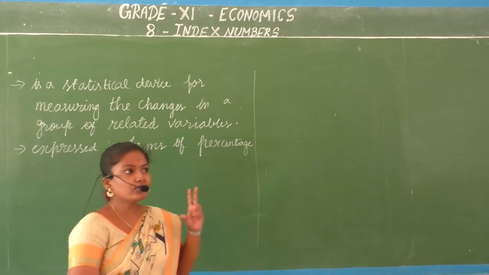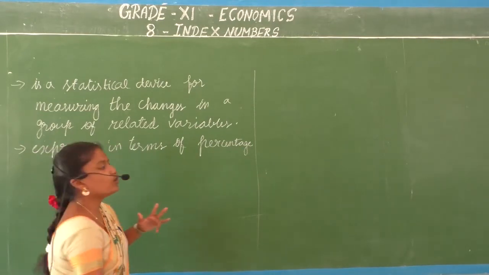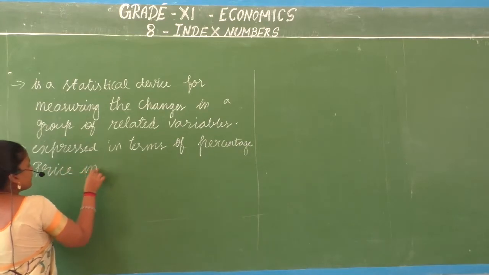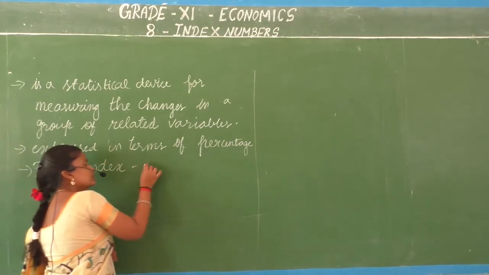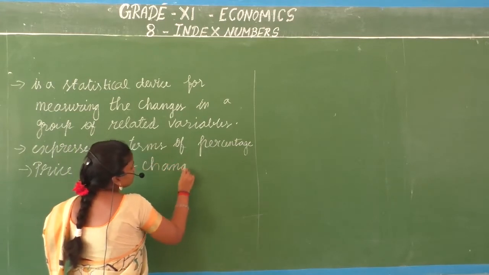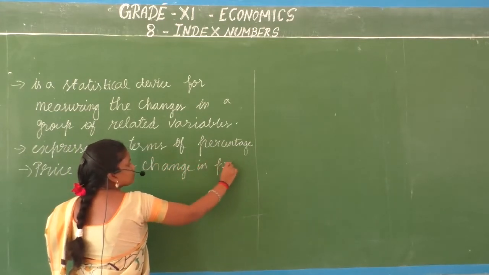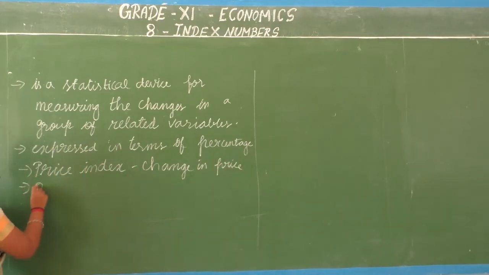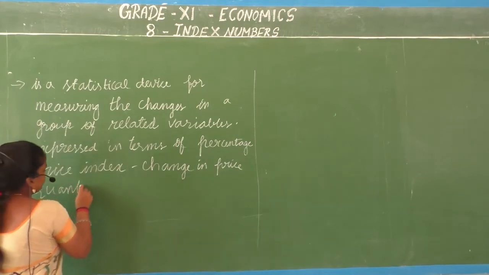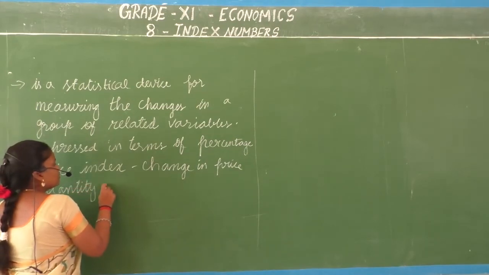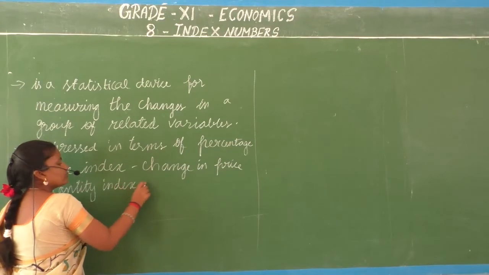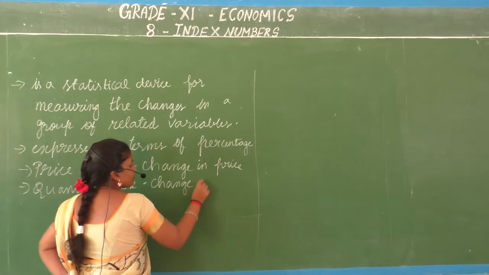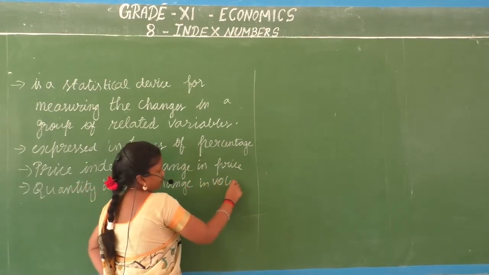Next, you have two kinds: price index and quantity index. Price index number tells you about the change in price, whereas quantity index tells you about the change in volume.